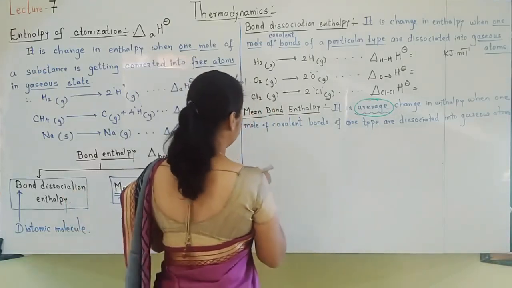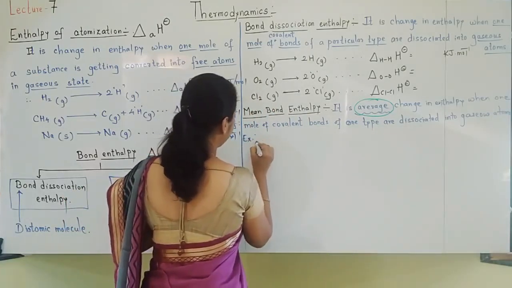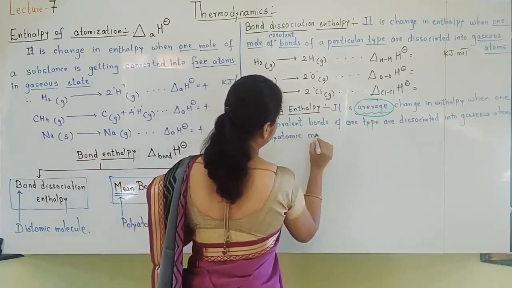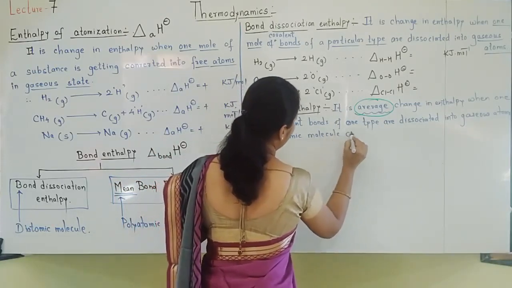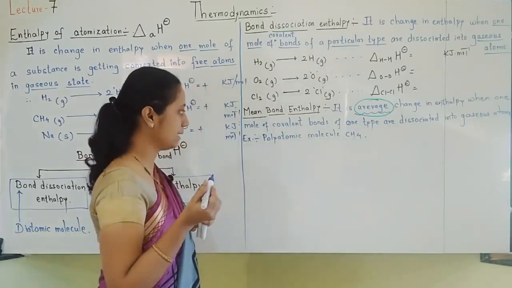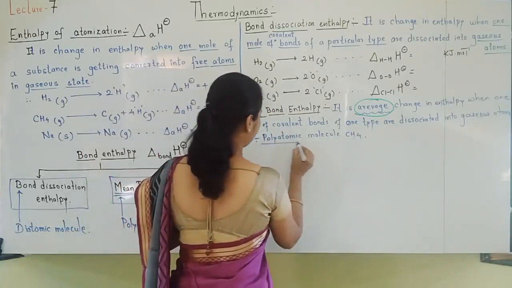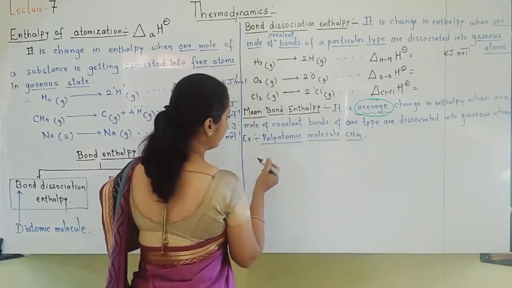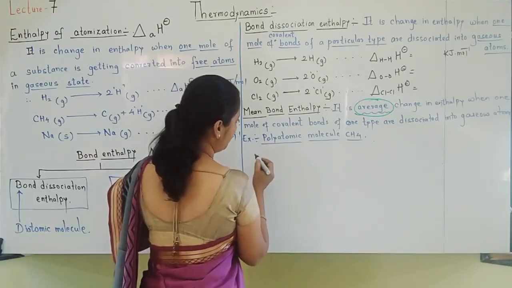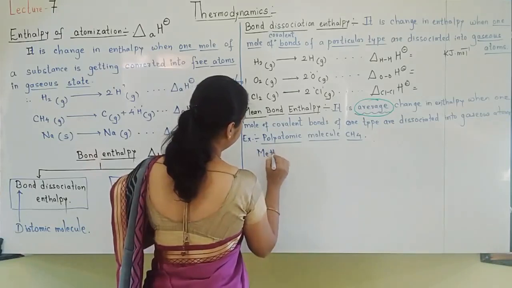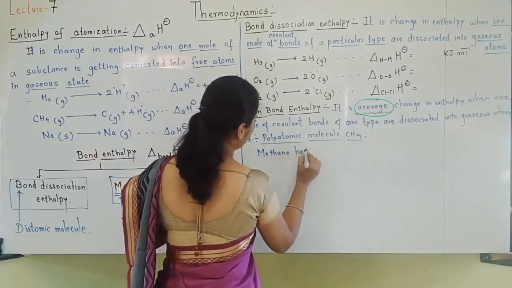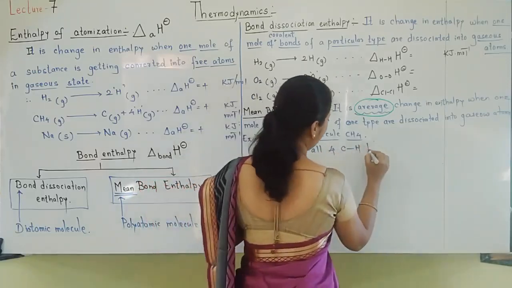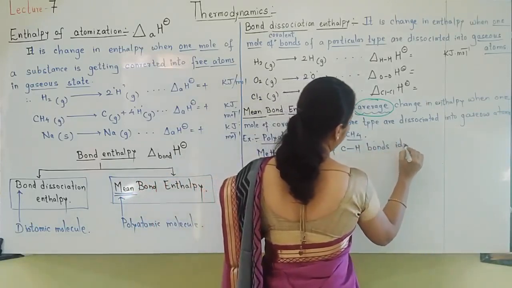Let us take an example of the methane molecule. Example, polyatomic molecule CH4. Methane has all 4 C-H bonds identical.